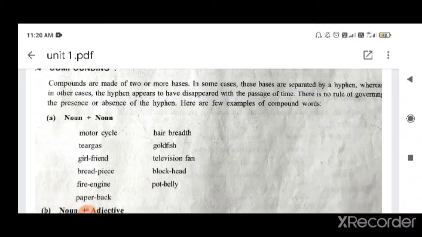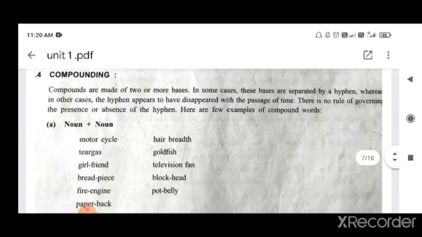Goldfish. Gold has its own importance as a word, and fish is something else. Then we compound it, so it becomes goldfish.